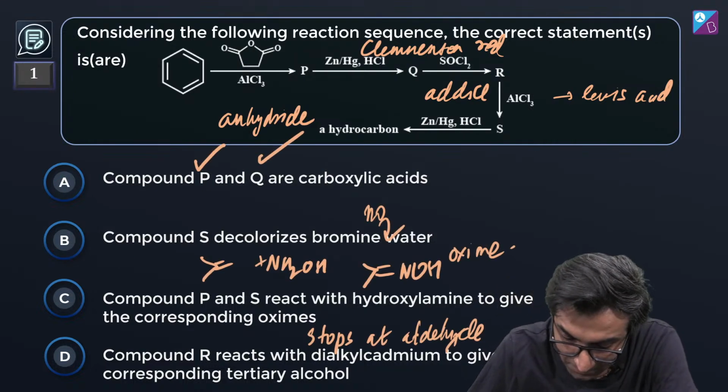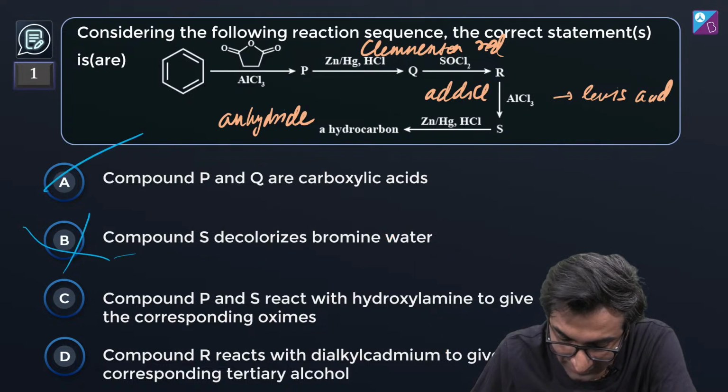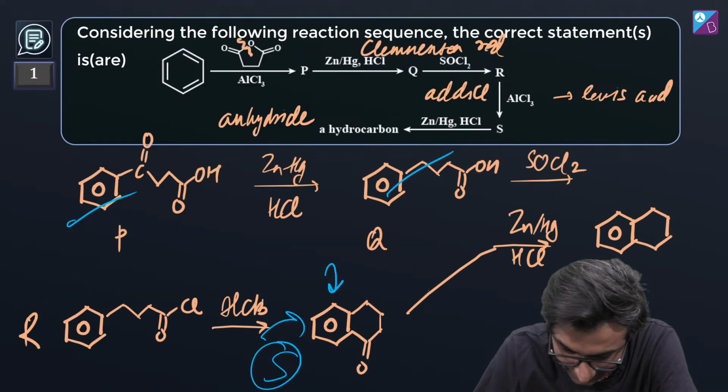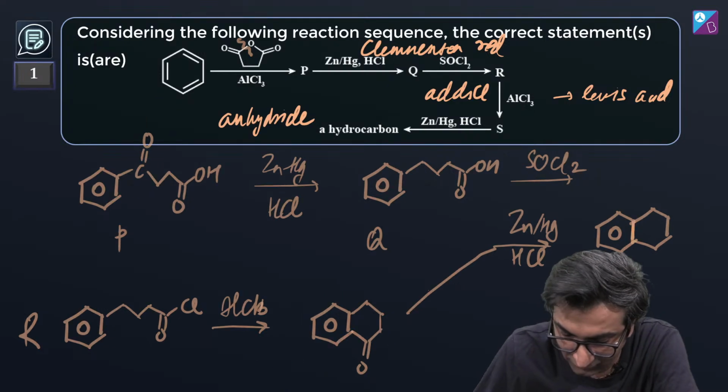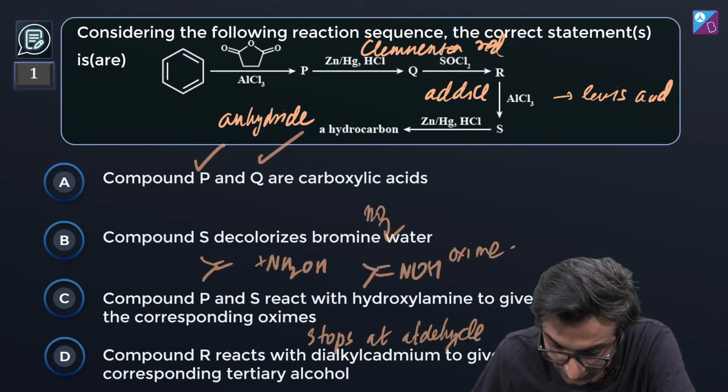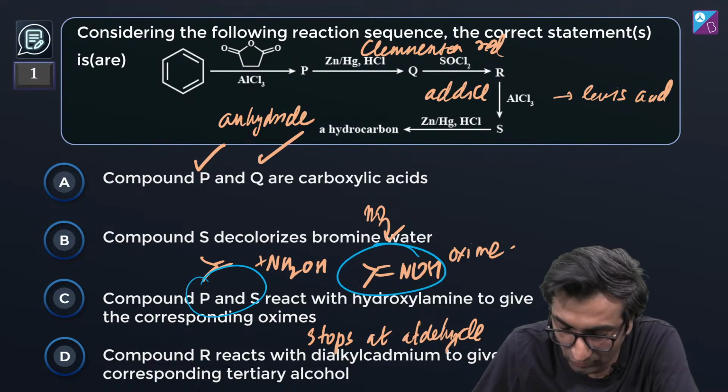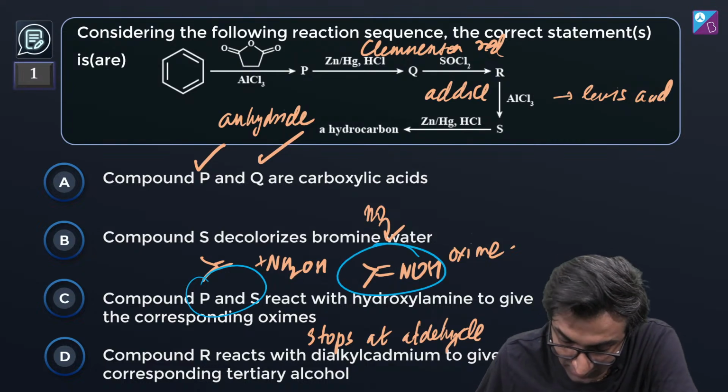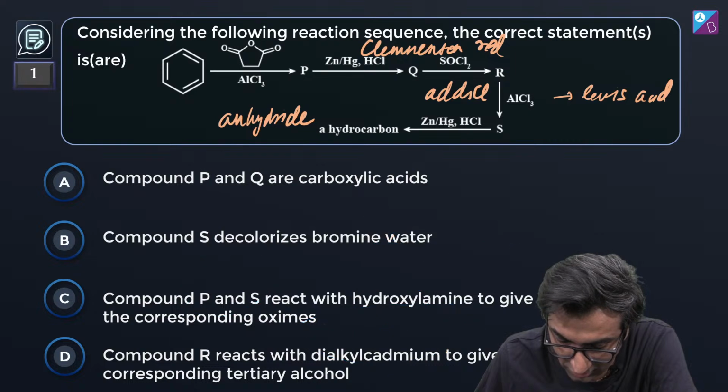Yes, P and S react with hydroxylamine and give you oximes. Where are P and S? P has a double bond O, S also has a double bond O. So both will form oximes. What are oximes? NHOH, right? Where is this? Yeah, NOH. Apologies. Yeah, this is an oxime. And yeah, this is not going to happen.